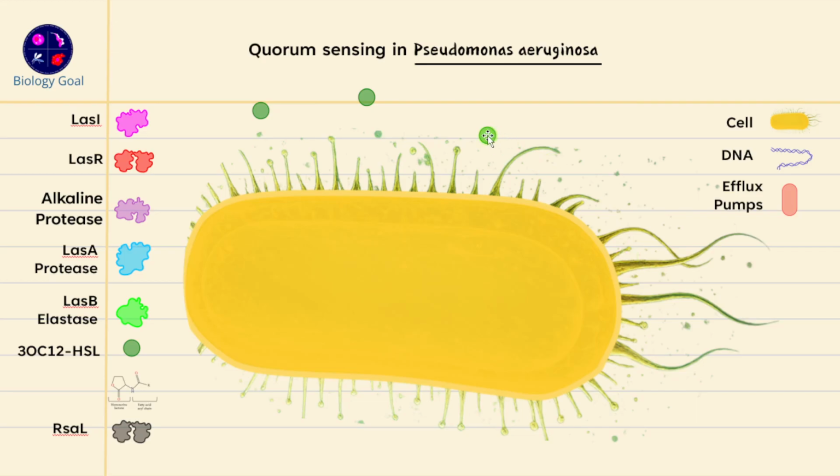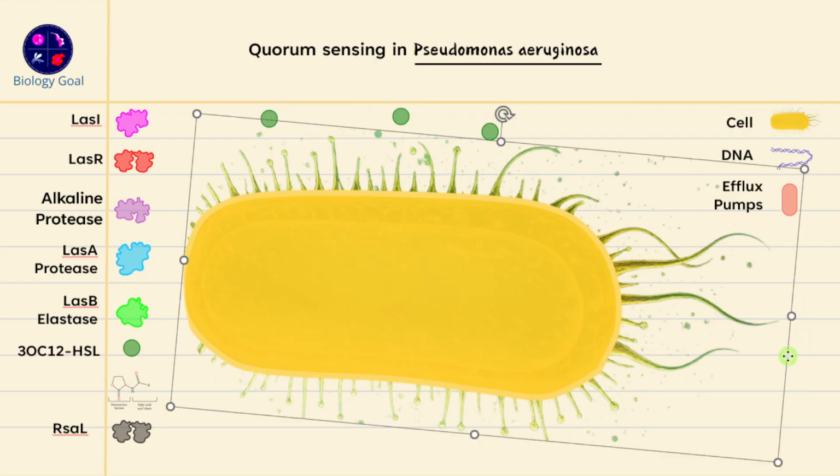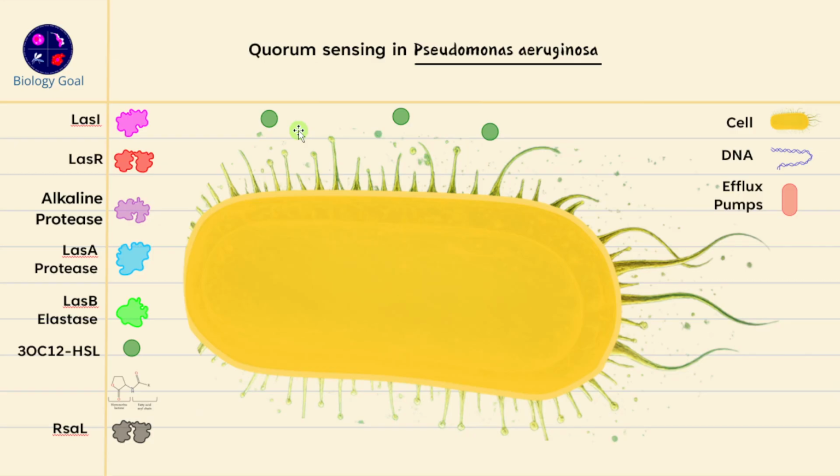So what they have is a chemical signaling system which helps them to recognize how many cells are there in the environment. And if you have more cells, that means you have more power, and you can basically target the host and maybe occupy that particular environment. So it's a strategy of the bacteria that it uses against the host, right? So these are the signaling system.